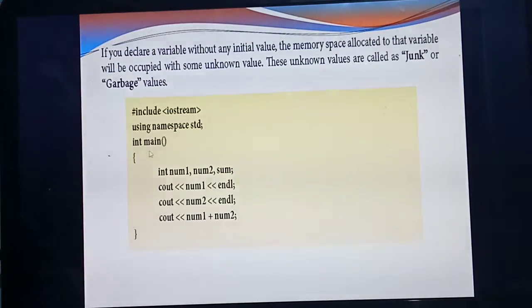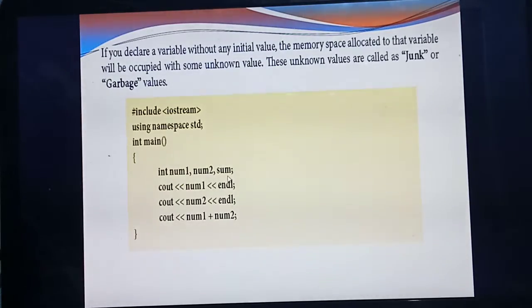Next, int main(). Here only you are going to write the main contents of the program. Int main(), then open brace and close brace. Listen carefully. What's the name of this line? Int num1, num2, sum. What's the name of this line? Variable declaration. So how many variables have you declared? Three. What are they? Num1, num2 and sum.